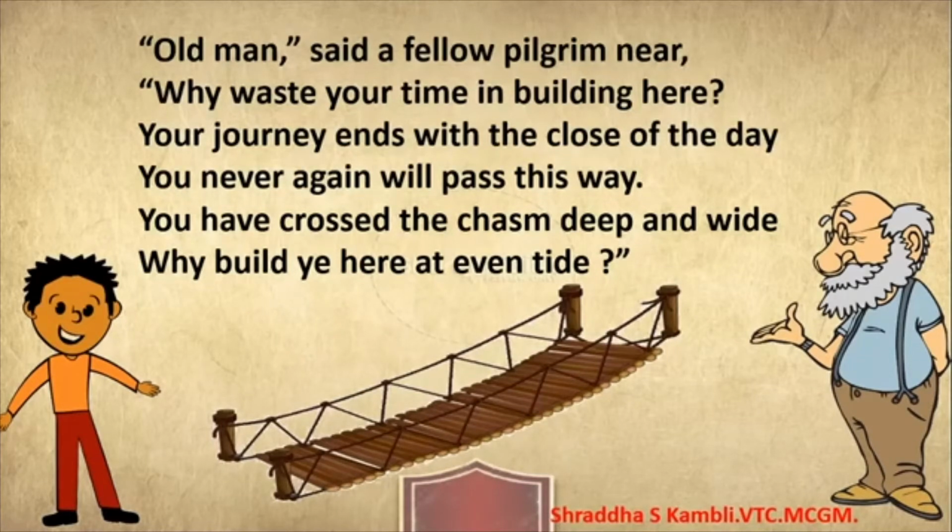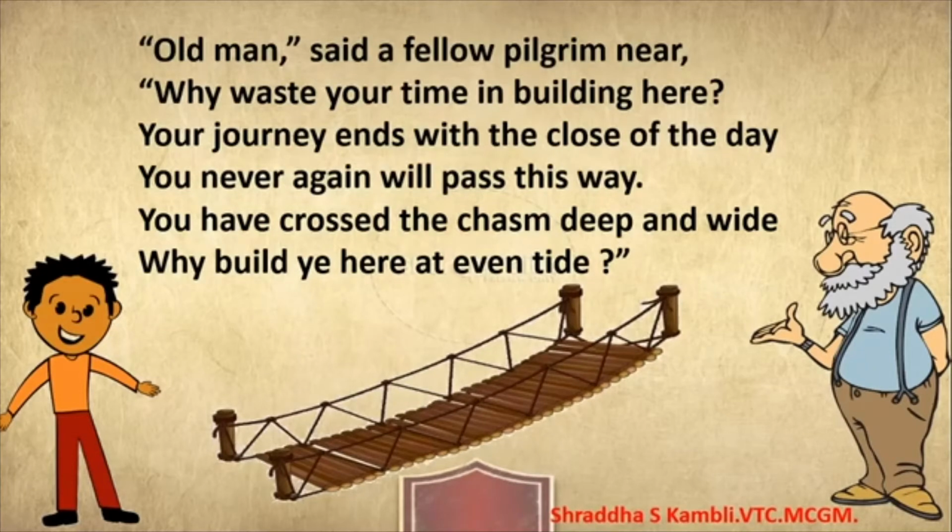You never again will pass this way. That is, you're never again going to come. You are not physically strong enough to go so far away again and come back. You have crossed the chasm deep and wide. Why build ye here at eventide? He's saying, why are you trying to build a bridge? Because this bridge is going to be of no use to you.